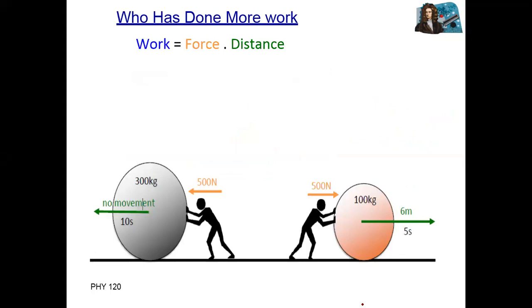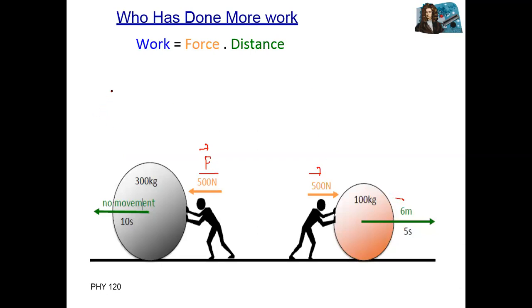Well, you can see these two bodies, two men, two boys. So who has done more work? Can you see these bodies? You can see the force applied. This is the force vector and displacement. Same force vector and also displacement. So who has done more work?